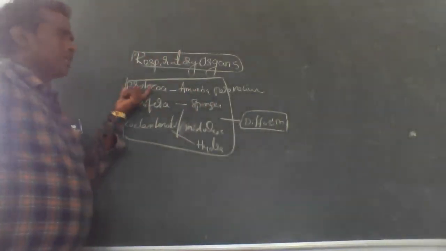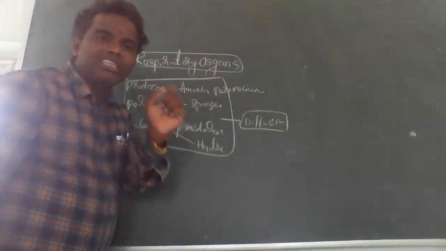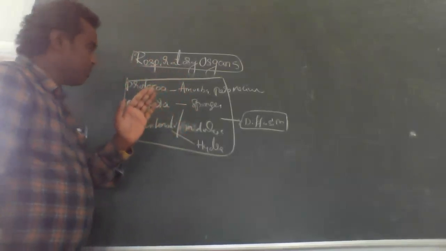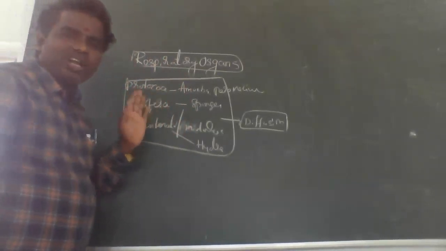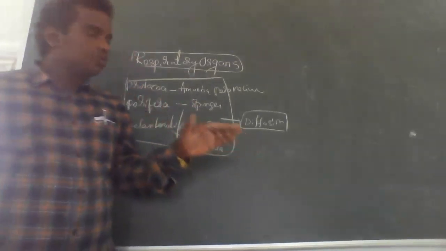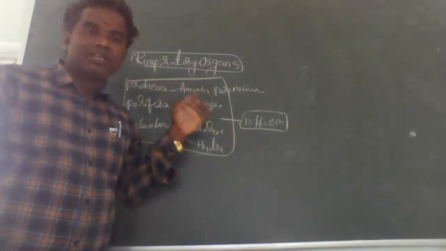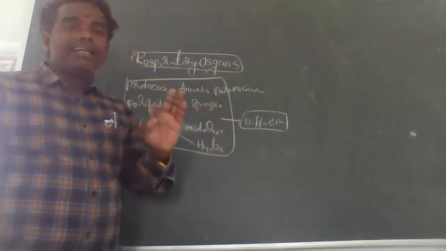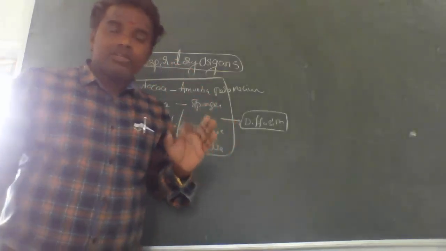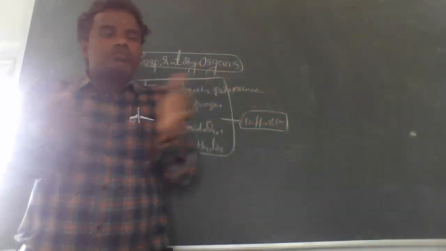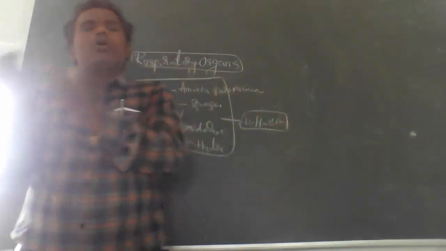Amoeba and paramecium are unicellular, single-celled organisms, Porifera is a cellular organism, and Cnidaria is multicellular. Whatever it may be, in these animals respiration takes place by the principle of diffusion. What is diffusion? Diffusion means the oxygen molecules move from high concentration to low concentration.